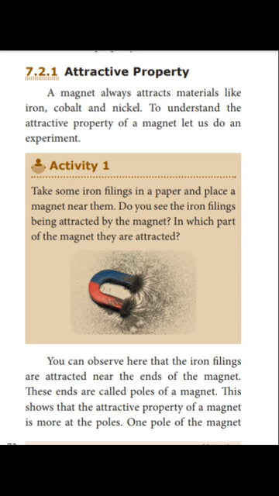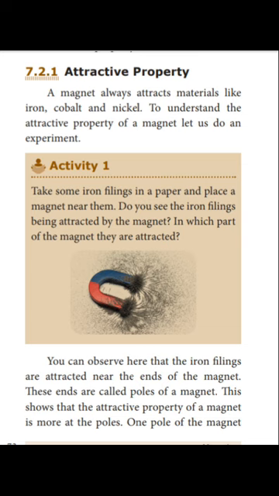To understand the attractive property of a magnet, we will do one experiment. In this activity, we have to take some iron filings in a paper and place a magnet near them. We can observe here that the iron filings are attracted near the ends of the magnet. These ends are called poles of a magnet. This activity shows that the magnet has attractive property.